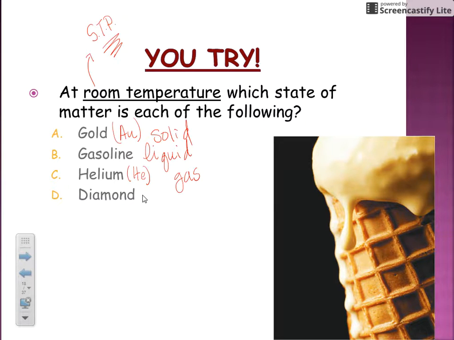And diamond is also an element. It is pure carbon. It's one of the forms of carbon. There are 3 forms of carbon. Diamond is one of them. And diamond is, of course, a solid. If you have a diamond ring, diamond is a solid at room temperature. Also, if you're writing with a pencil, we call it pencil lead, but it's really carbon. It's graphite in your pencil.